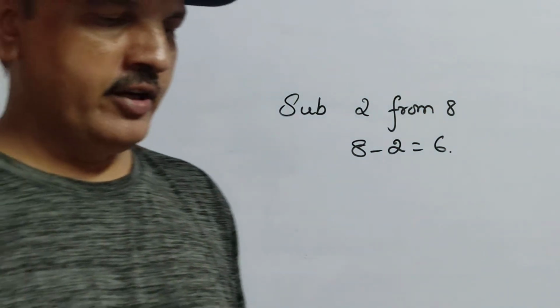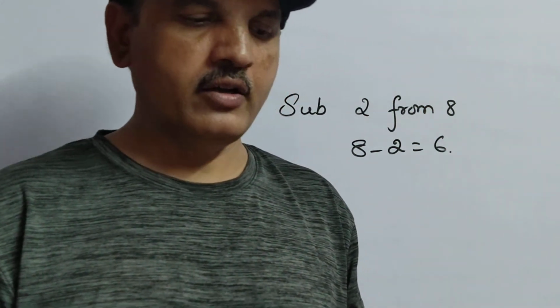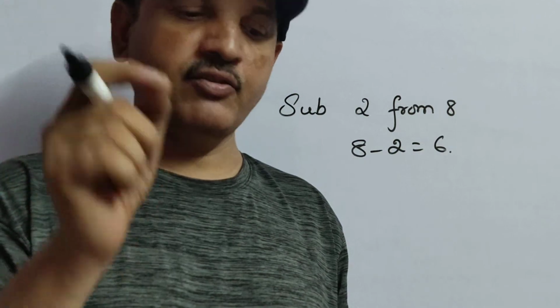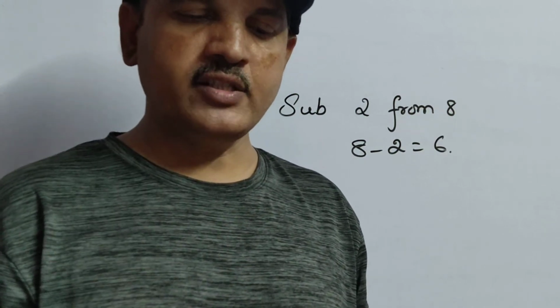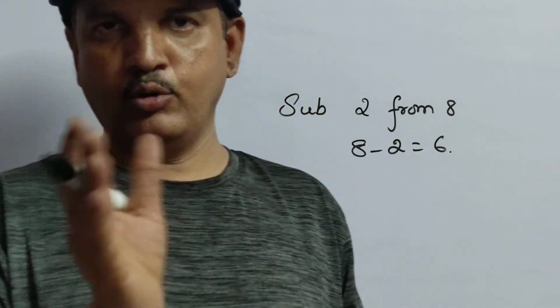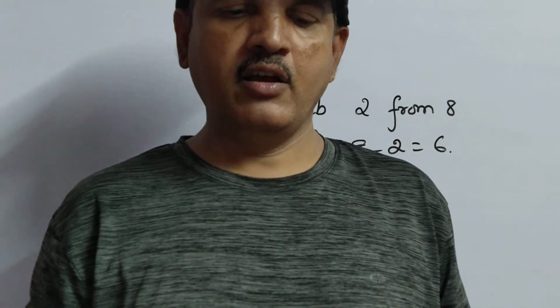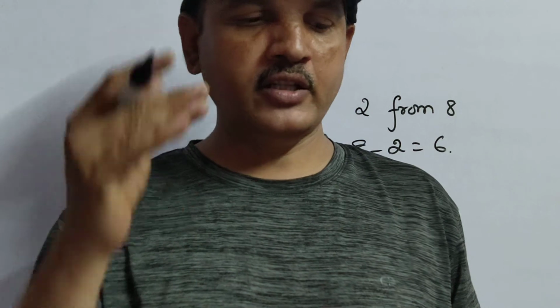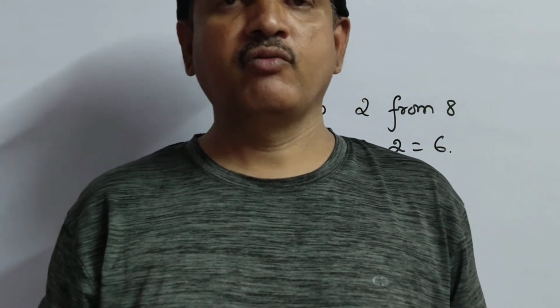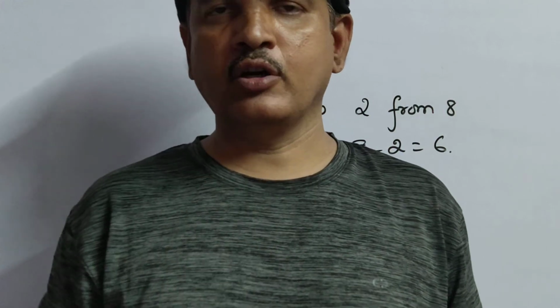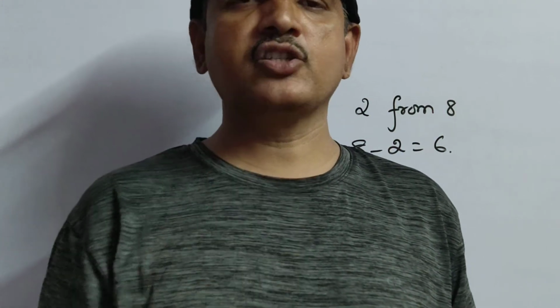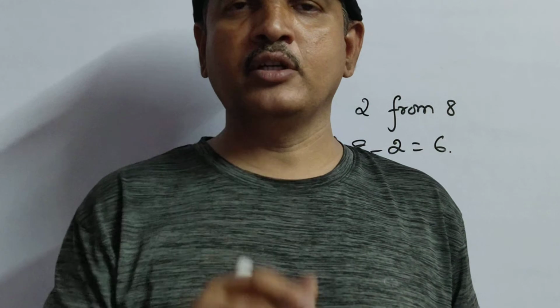So 8 minus 2, that is 6. Similarly, here also they have given, if 1 by 5 of a number is subtracted from 1 by 2 of the number, the difference is 5 less than 1 by 3 of the same number. Find the number. This type of question, you have to read till the end, because at last they will compulsorily ask what is that number.